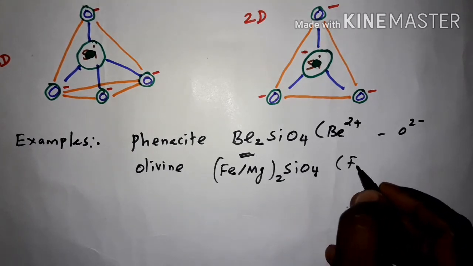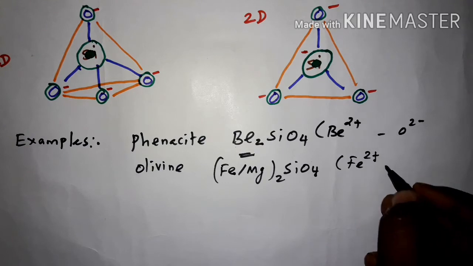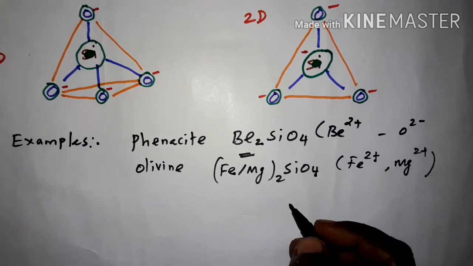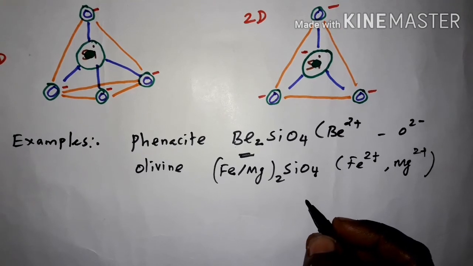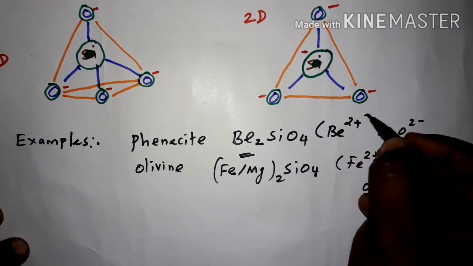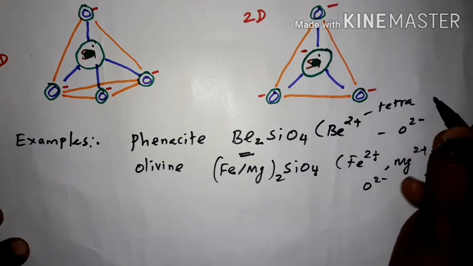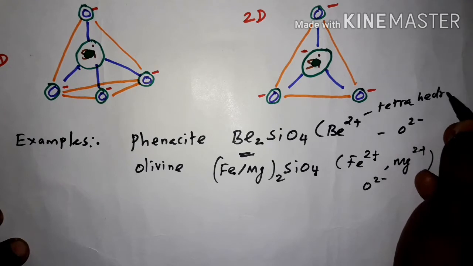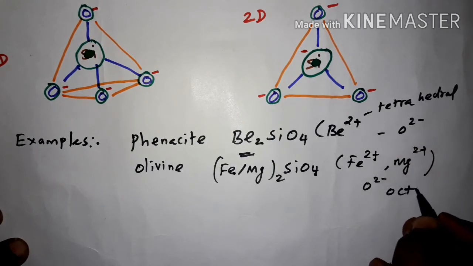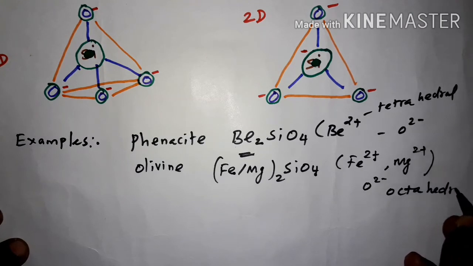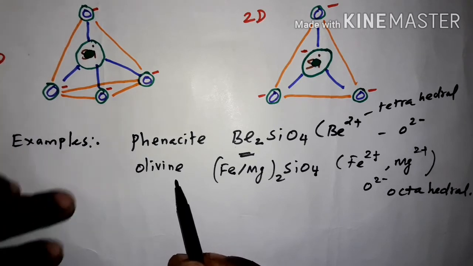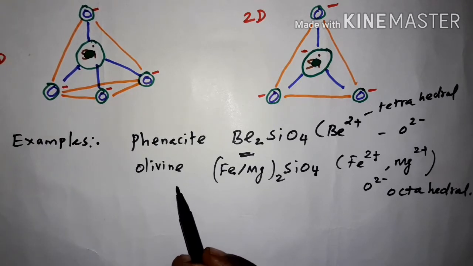Here Fe2 plus and Mg2 plus, these two cations are octahedrally surrounded by O2 minus ions. Here the Be2 plus is tetrahedral, and here the cation is surrounded by O2 minus ions octahedrally. Clear? So examples are phenacite and olivine. These two examples are orthosilicates.